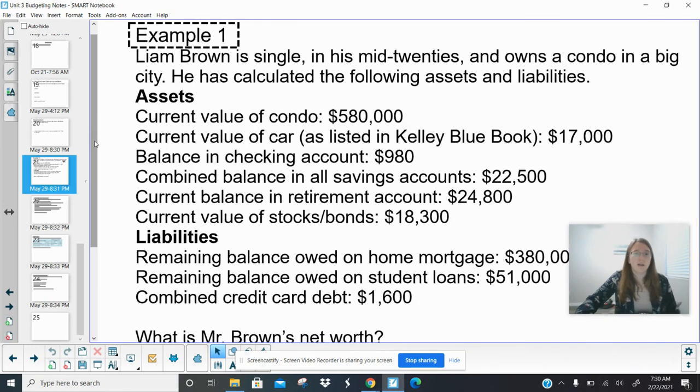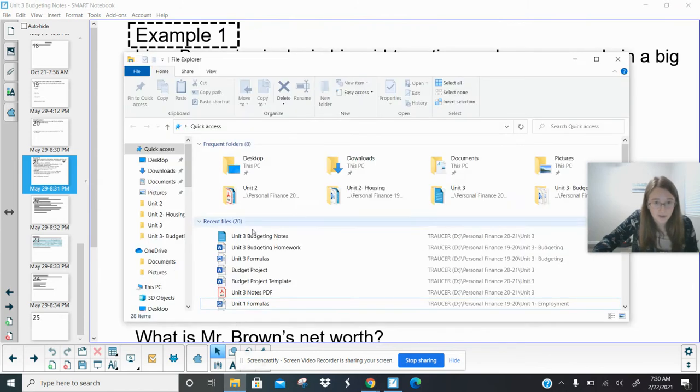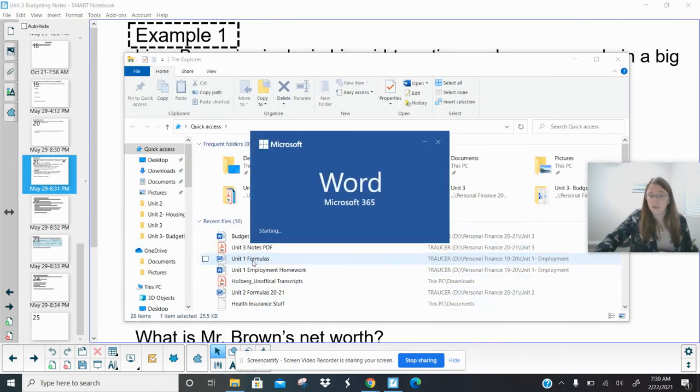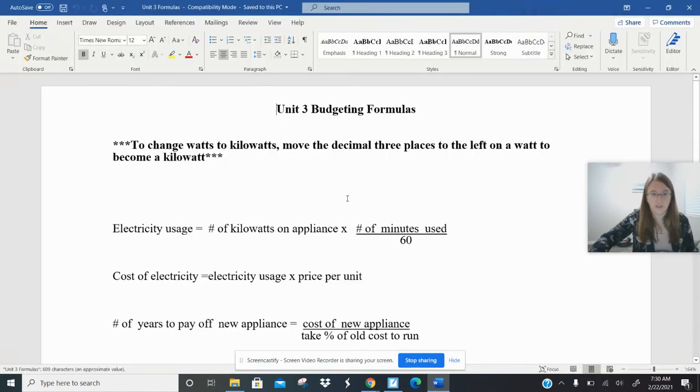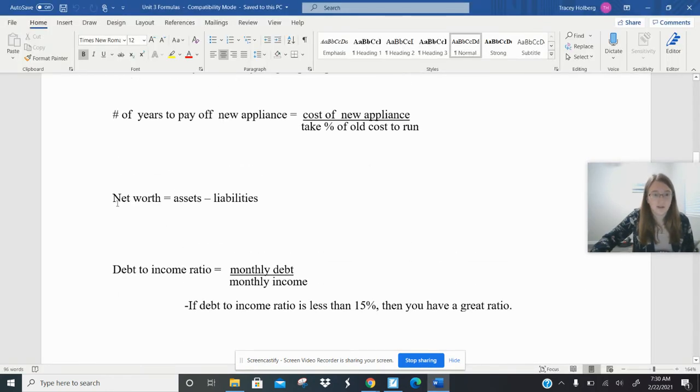So these questions, unfortunately, are very simple, and I should have already had this pulled up as always, but we have our two last formulas we're going to use on the formula sheet. Both net worth and debt to income are on that formula sheet, so it's loading right now. So here is net worth. It's super simple. We just subtract. Debt to income ratio, we divide.